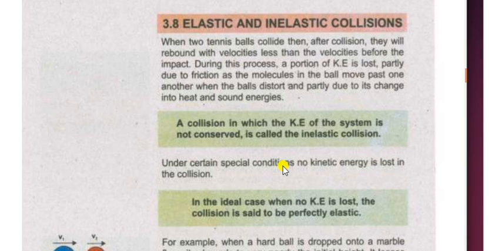And the next question is, when we throw a hard ball on the floor, why is kinetic energy lost? Because the kinetic energy is lost due to air friction, due to the friction between the ball and the floor, and some of the energy is converted into sound. So that's why the kinetic energy of a ball hitting the floor doesn't remain constant, and we can say that it is a type of inelastic collision. But if these energy changes like friction or sound energy are very small, then we can say that this is a type of elastic collision.